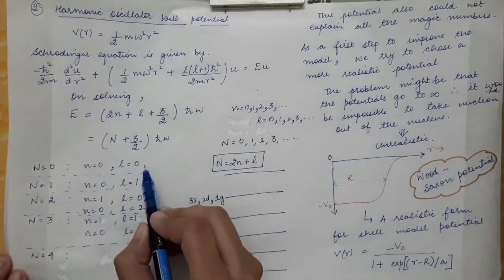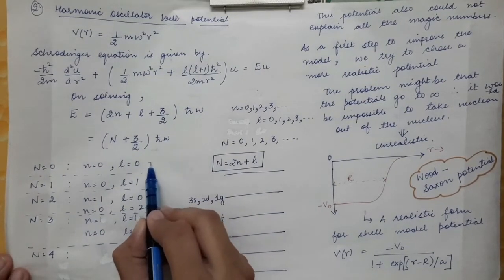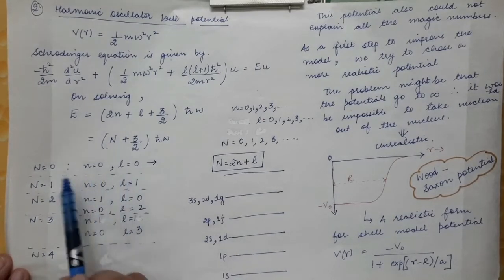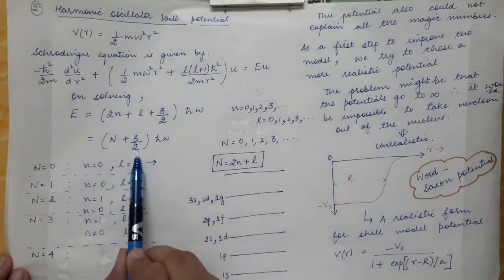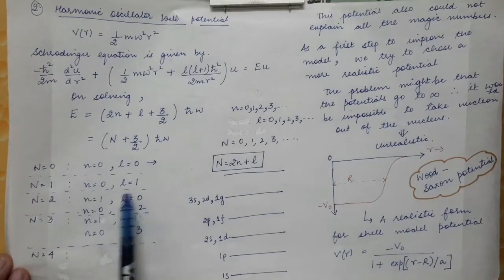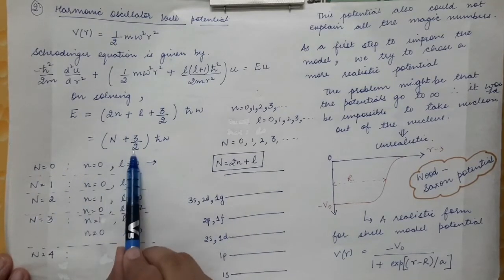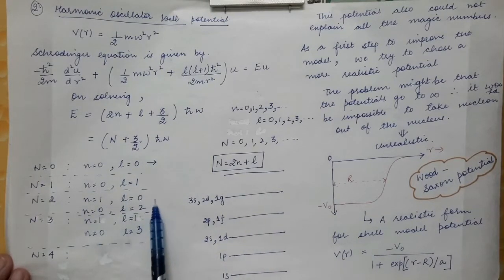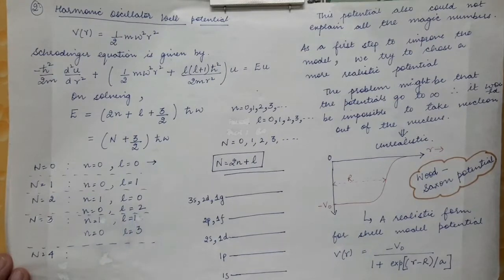So you can see that this is the first level, and this will have energy of 3 by 2 h cut omega because N is equal to 0, and for this level the energy will be equal to (1 plus 3 by 2) h cut omega. For N equal to 2, these two levels will be degenerate levels and they both will have the same energy.